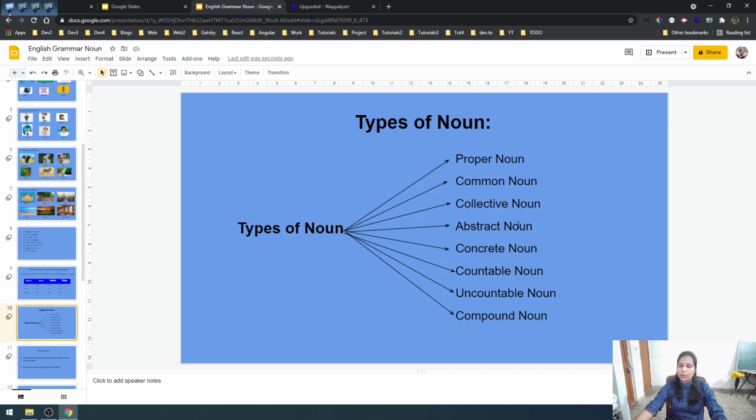Okay. So in our today's session we are going to see only about proper noun and common noun, because this session I have kept specially for beginners. Okay. So let us see about proper noun.